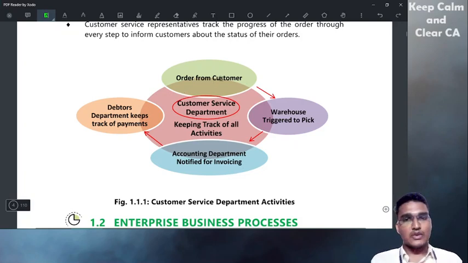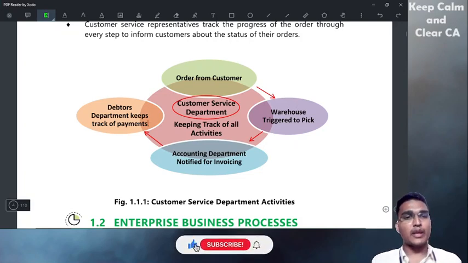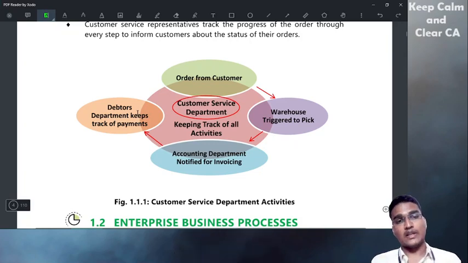So the customer order will come to the customer service department, right? And then it will go to the warehouse and then to the accounting department, and also the debtors department to make a proper analysis of his account, whether he is worth giving more credit or whether he has paid all his past dues properly.